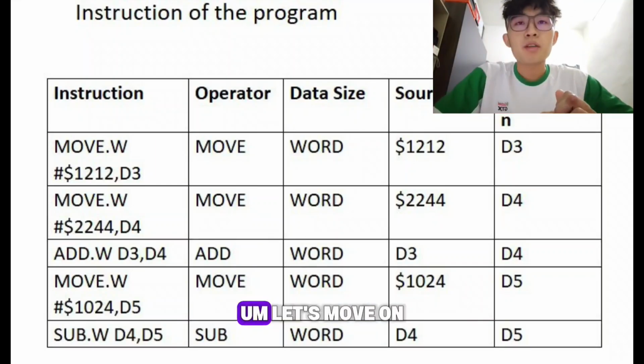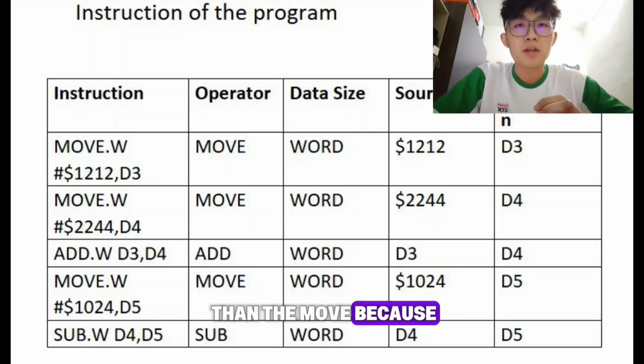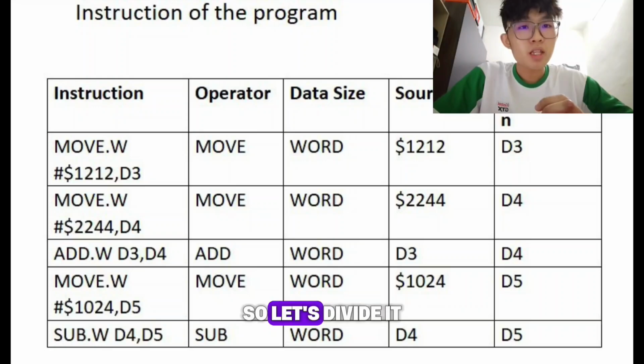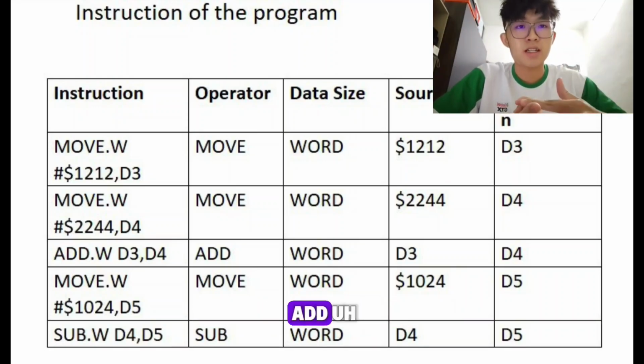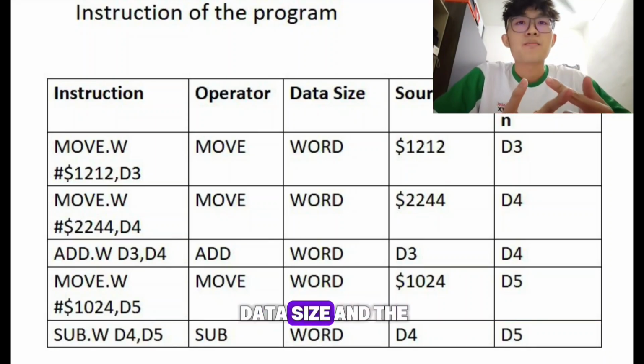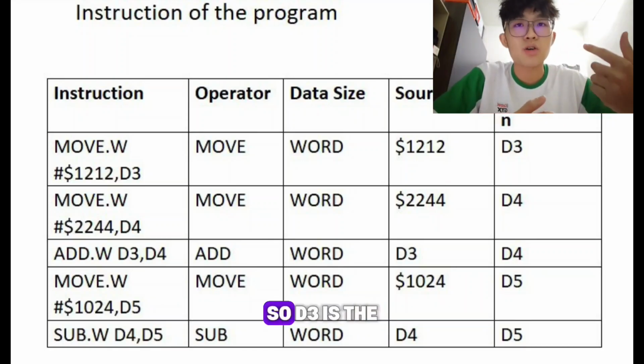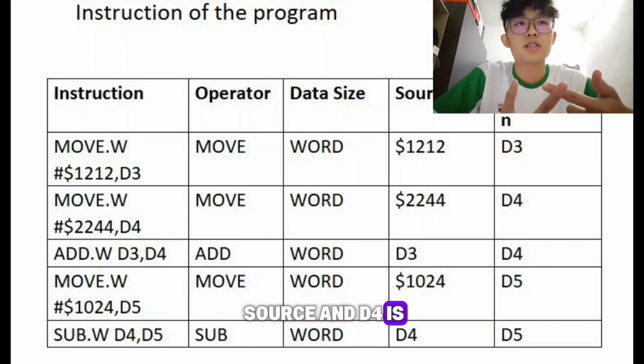Okay, let's move on to the different one, that is the add. So the add is simpler than the move because it is shorter. So as you can see, add.w D3, D4. Let's divide it into four parts. The first is the operator. The operator is add, which is very obvious, and the next is .w, that is data size, and the third is D3 and D4. So source first and then destination. D3 is the source and D4 is the destination.